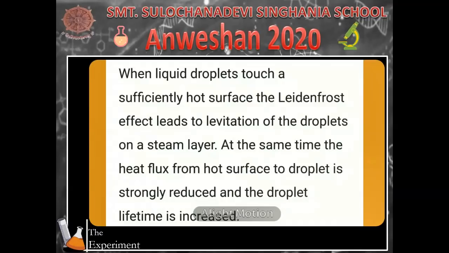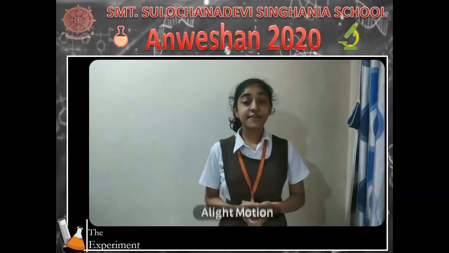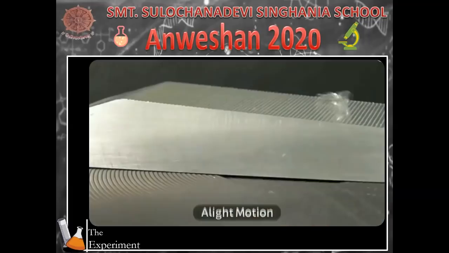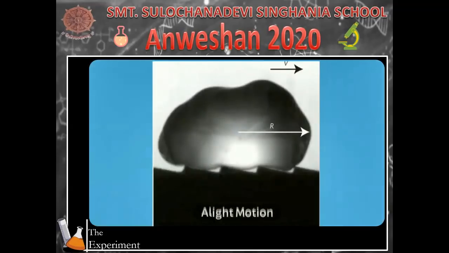This is the Leidenfrost effect, initially introduced by the German doctor Johann Gottlob Leidenfrost. Instead of taking a pan, if I take a hot solid block which is inclined and has ridges on it, the droplet would have amazingly moved upwards, as the vapor forces the droplet to move up and over.